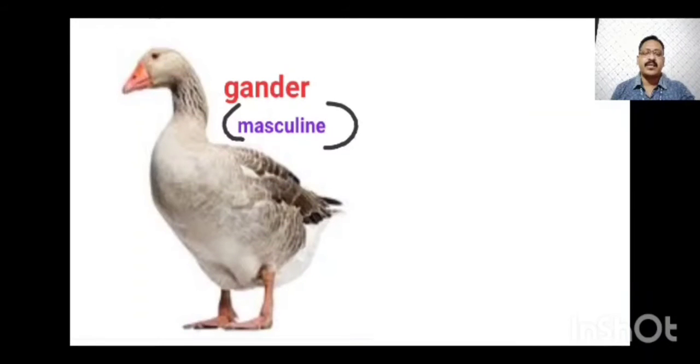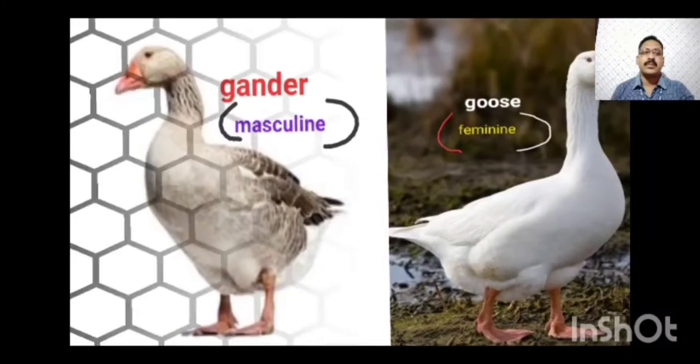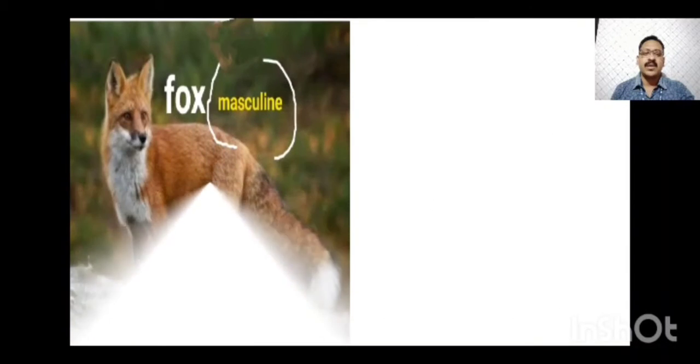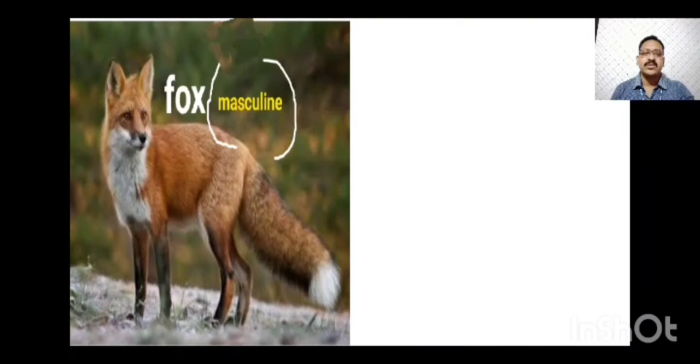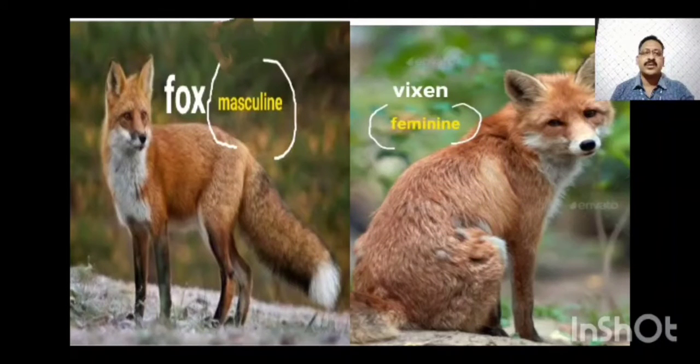Then comes gander, masculine bird, masculine gender. Then feminine of gander is goose, feminine gender. Then fox is an animal, male. Fox, female is vixen. Female fox is called vixen.